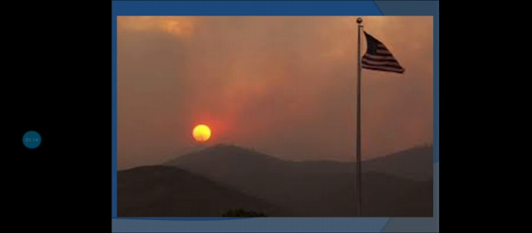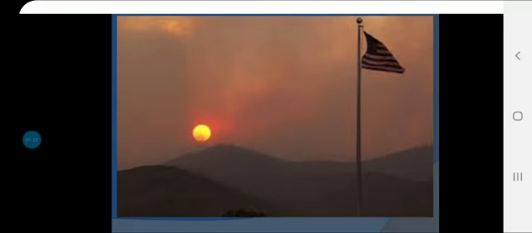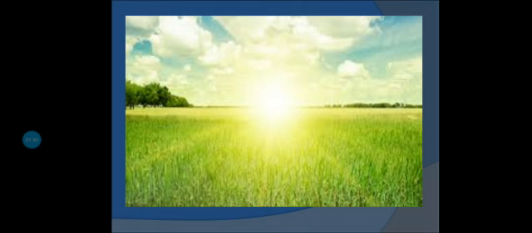Even if the sun is a huge ball of fire, it looks smaller because it is very far away from the earth. In this picture you can see that the sun is very far away, so it looks smaller. Each and everything on the earth gets sunlight and heat from the sun.